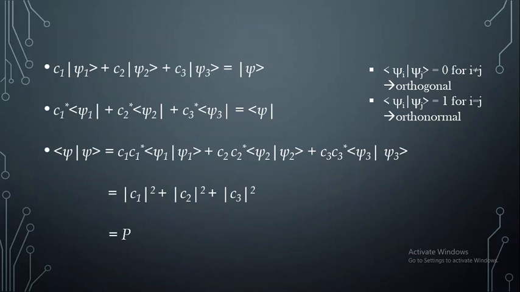In the same way, you can consider n number of states. So total probability P will be equal to P1 plus P2 plus P3, and so on up to Pn. Here the main thing is that we are considering orthonormal states and the wave function should be a normalized wave function.